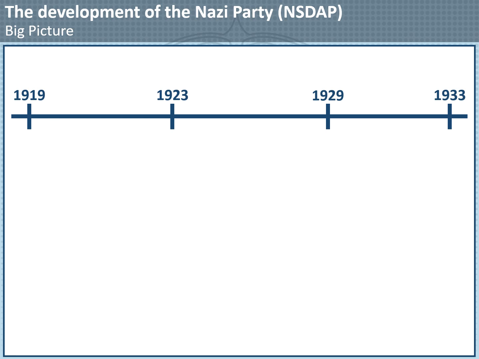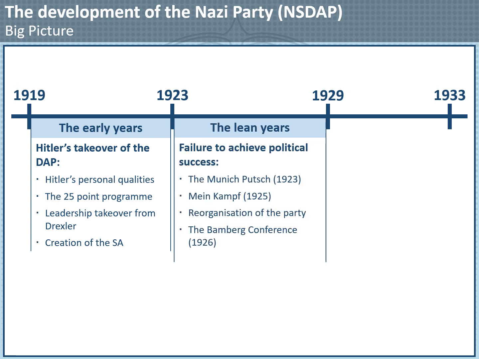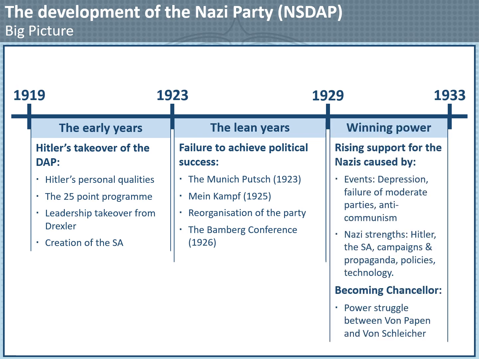It helps to have a big picture of how the Nazi Party developed over time. Firstly, the early years. This is when Hitler joined the German Workers' Party. He took control of it and shaped it into the Nazi Party. Secondly, the lean years. Here, Hitler reorganised the party, but it failed to achieve political success. And lastly, after 1929, the party was much more successful, support increased, and eventually Hitler won power.